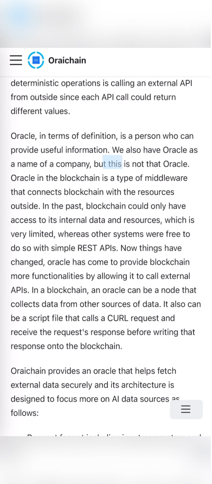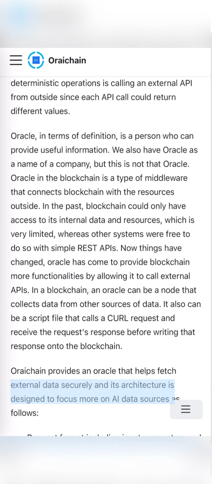We also have Oracle as a name of a company, but this is not that Oracle. Oracle in the blockchain is a type of middleware that connects blockchain with the resources outside. In the past, blockchain could only have access to its internal data and resources, which is very limited, whereas other systems were free to do so with simple REST APIs. Now things have changed. Oracle has come to provide blockchain more functionalities by allowing it to call external APIs. In a blockchain, an oracle can be a node that collects data from other sources of data. It also can be a script file that calls a curl request and receives the request's response before writing that response onto the blockchain.